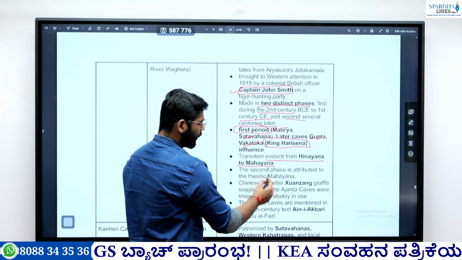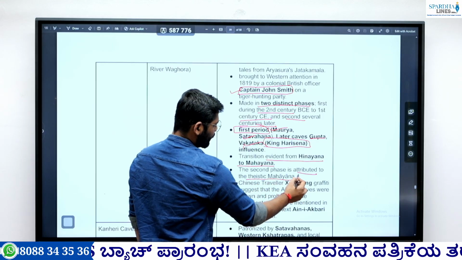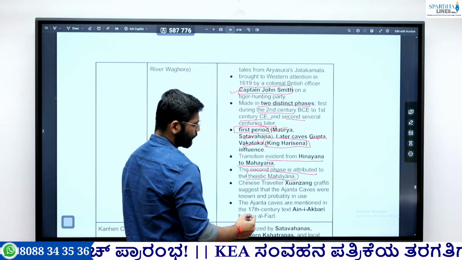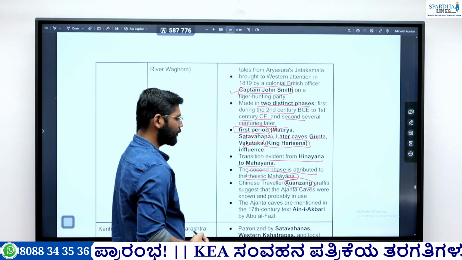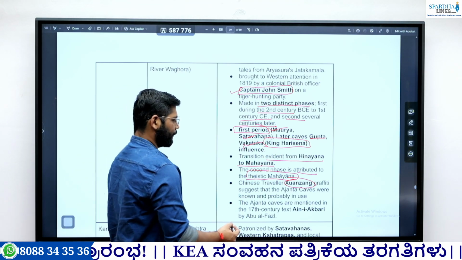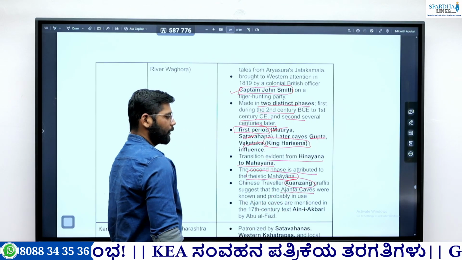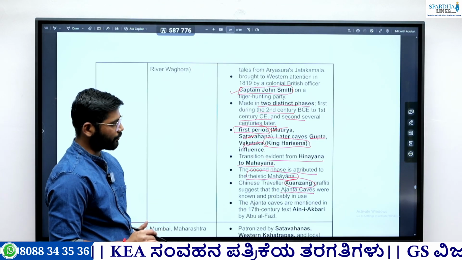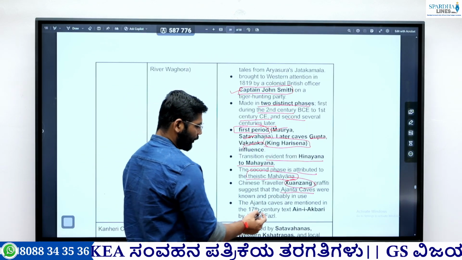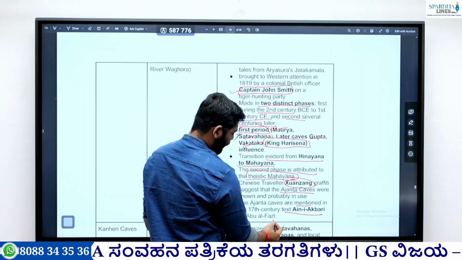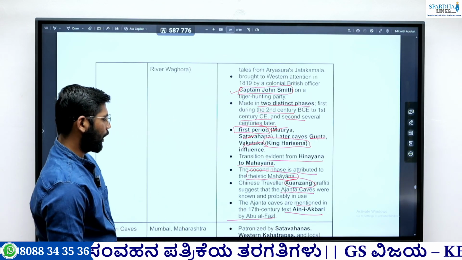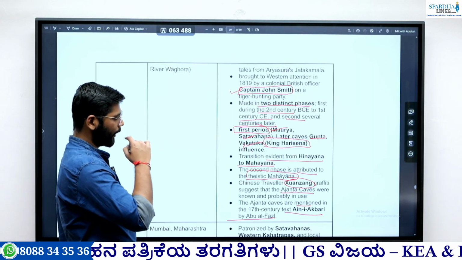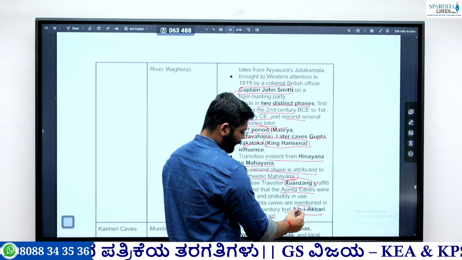Okay. The second phase is attributed to the theistic Mahayana. So this is an important thing. Then the Chinese traveler Xuanzang also mentioned this particular cave. It is interpreted that Xuanzang's graffiti is there, so it is told that he knew about these caves. Okay, and this particular Ajanta cave is mentioned in Ain-i-Akbari, written by Abu al-Fazl. So there are other things that are mentioned in Ain-i-Akbari. Yesterday also we have seen Thaneshwar.